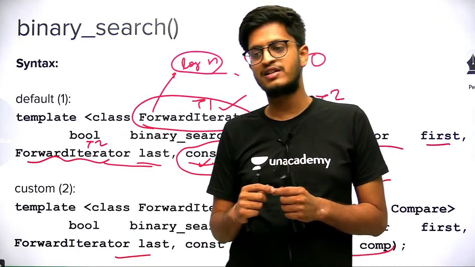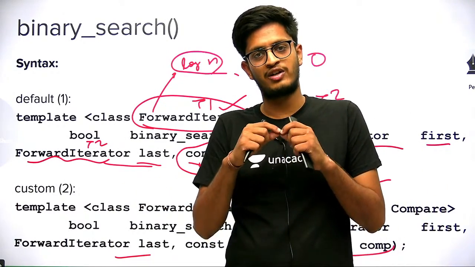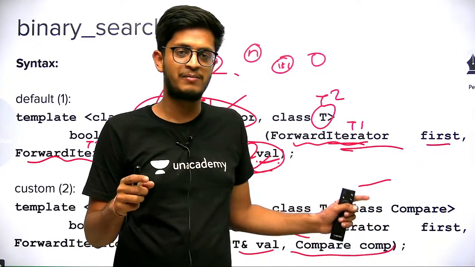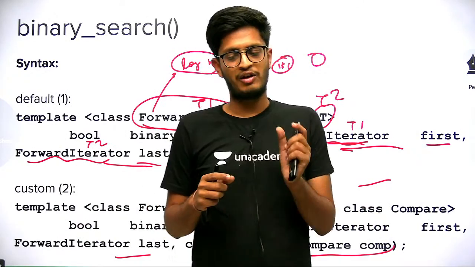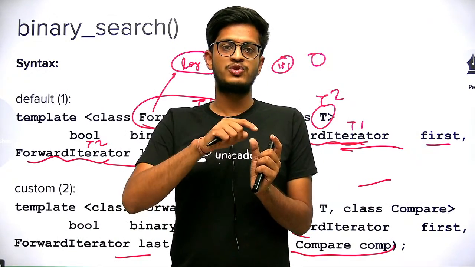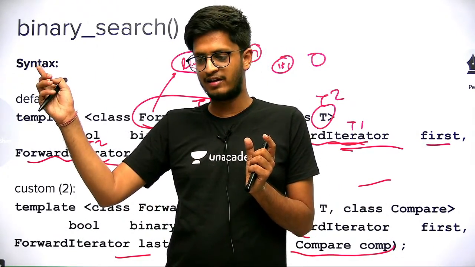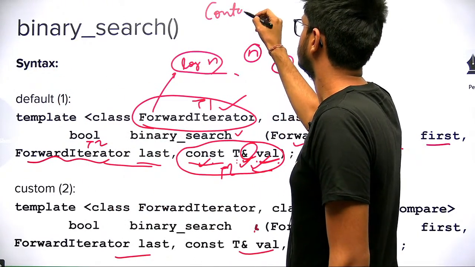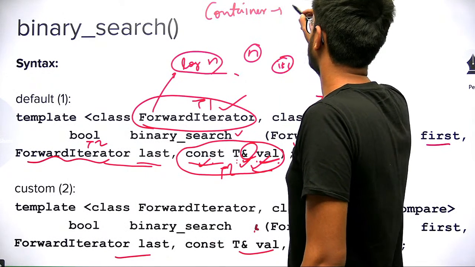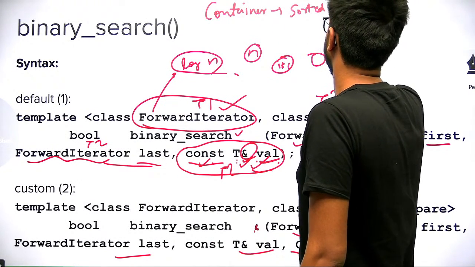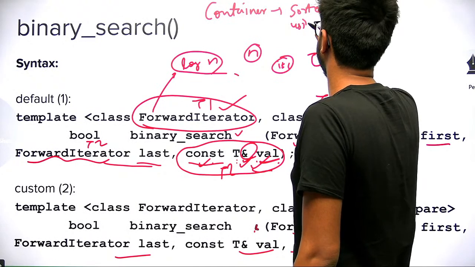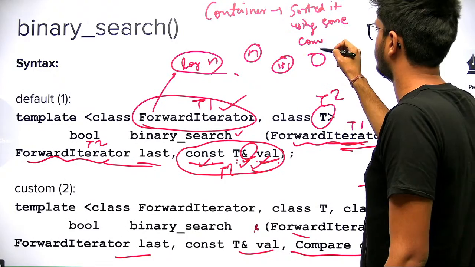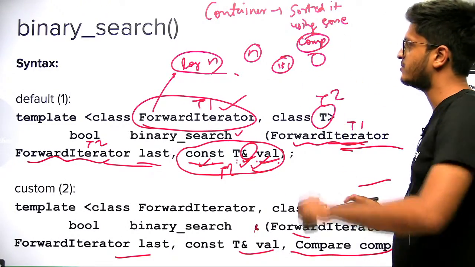So you can search for an element in a vector which is sorted in descending order as well. You just have to pass the same comparator function that was used to sort this particular vector. Say you have a container and you have sorted it using some comparator comp.